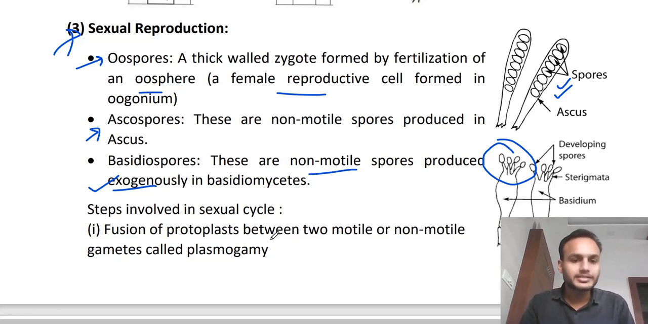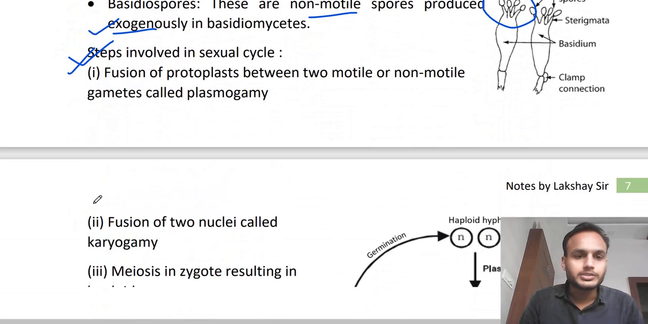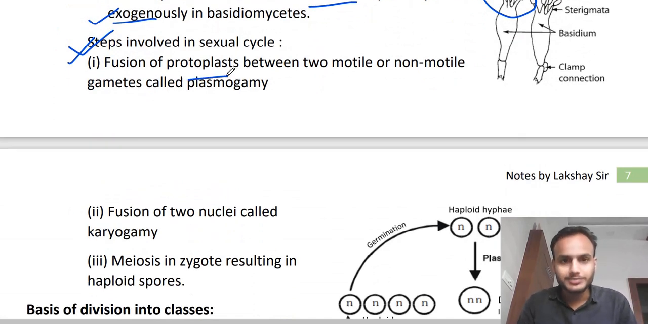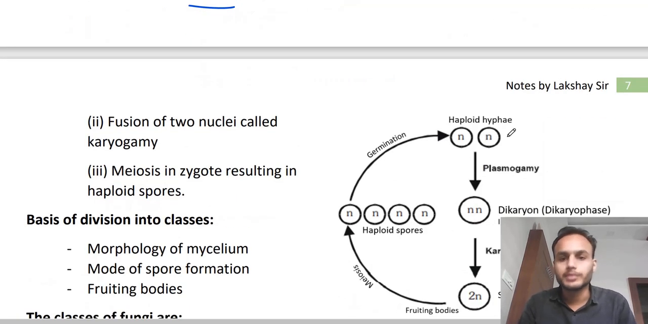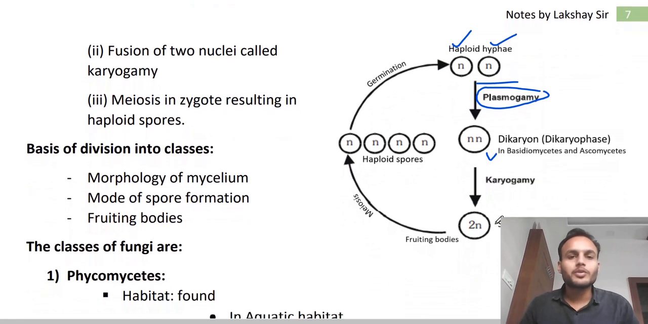Clear? Next, what are the steps involved in sexual reproduction? You have to remember these steps so that you can easily learn about their life cycle. The very first step is the fusion of the protoplasts between two motile or non-motile gametes, and it is called plasmogamy. There are two haploid hyphae which fuse together, and this fusion is called plasmogamy, to form a dikaryon. Dikaryon is not present in every fungi.